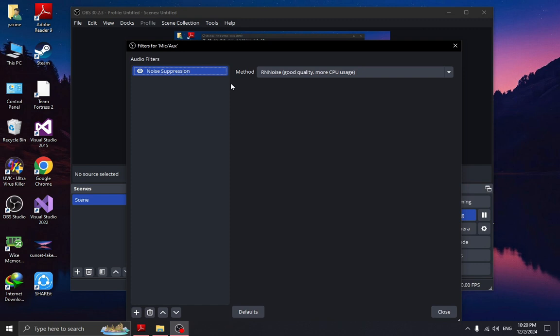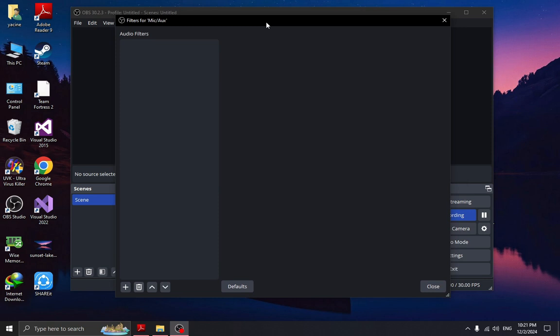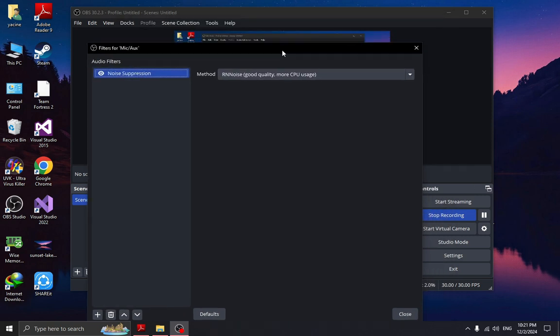This filters all the noise in the background, including the buzzing sound that I had. When I delete this filter, you will hear the buzzing sound in the background, which is so annoying. And the way to get rid of it is simply by adding the noise suppression filter. Alright, now the noise is gone.